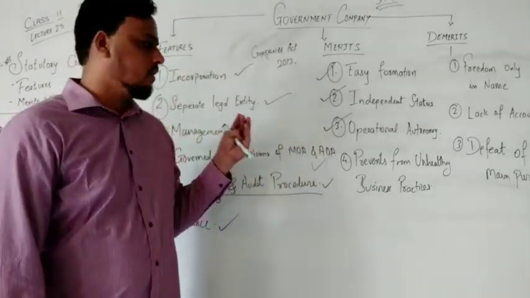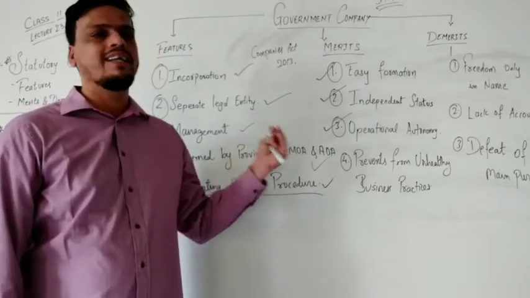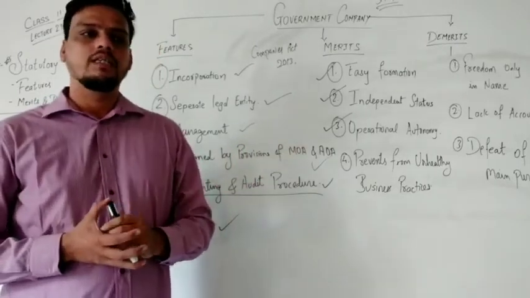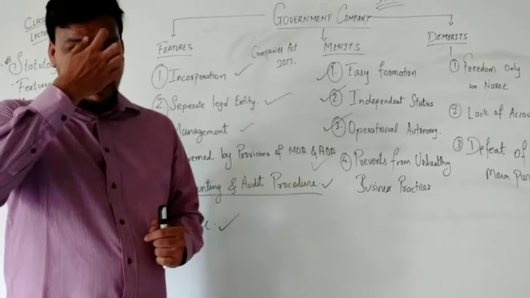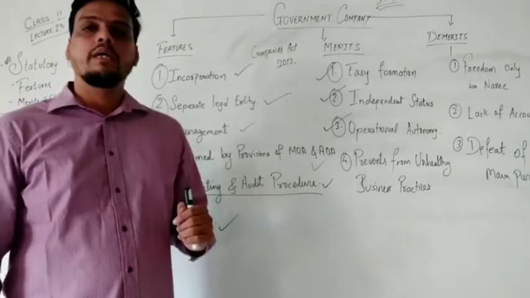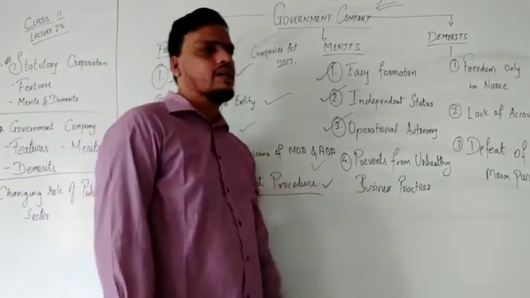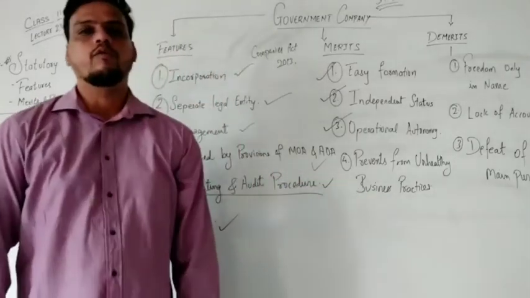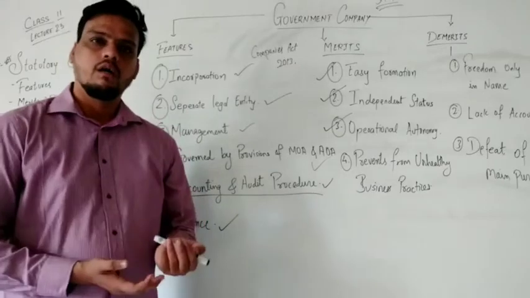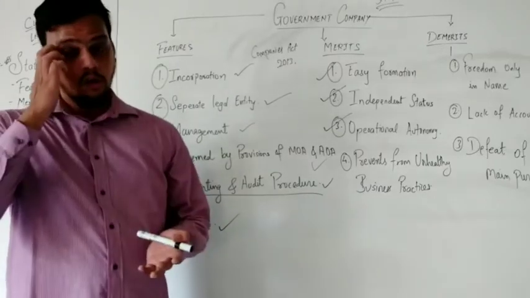There is no chance of unhealthy business practices; they do not sell goods at a higher price only to make profit for the organization. They can sell their products at a reasonable price. The quality of goods and services should be healthy and genuine for the common people.